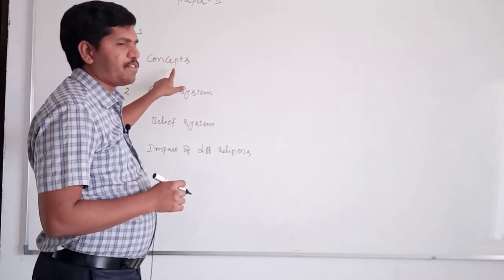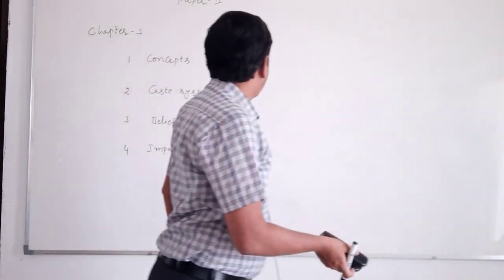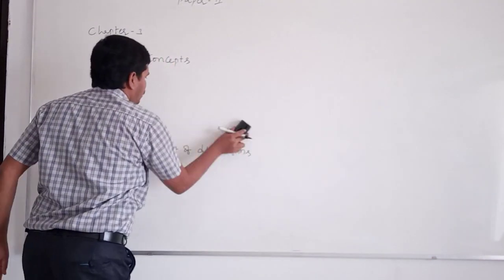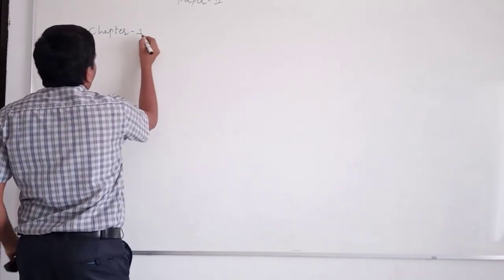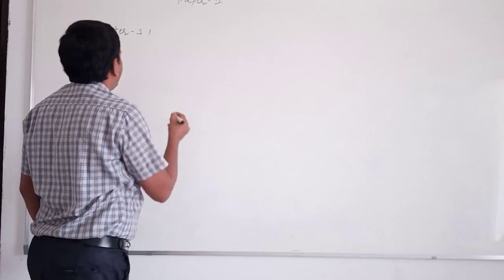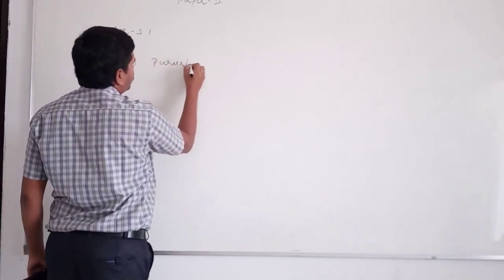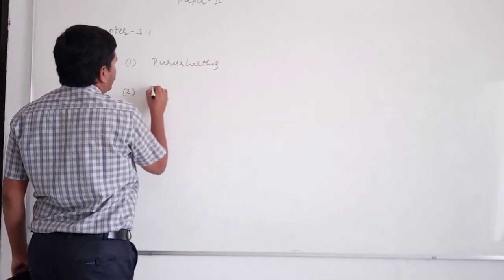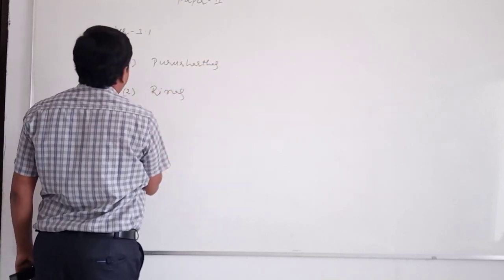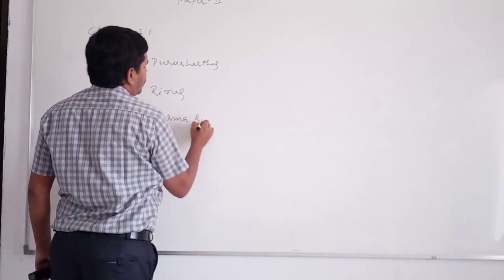Let us start with the first section. In the first section, there are 4 topics in our syllabus. The first one is Purusharthas, the second one is Ranas, the third one is Karma and Rebirth.